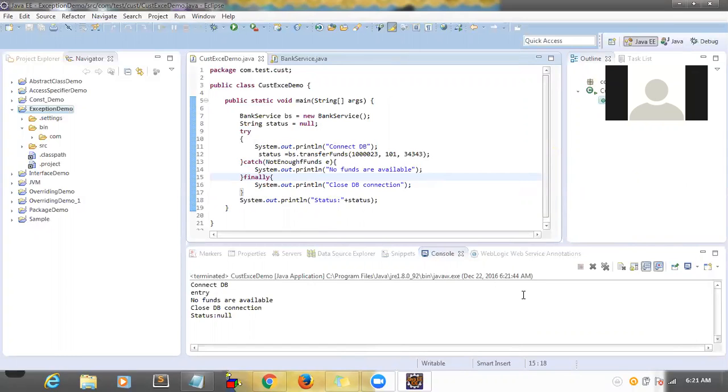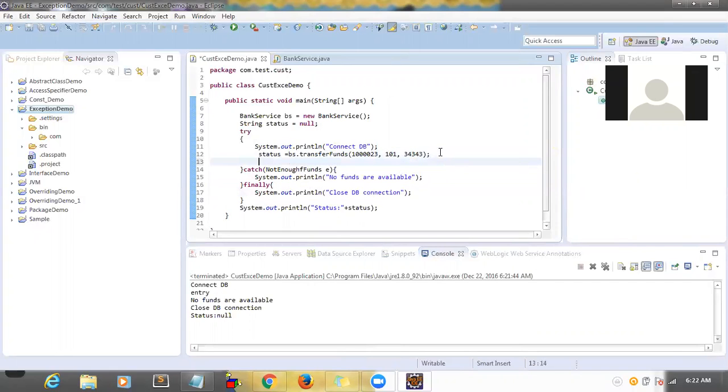DB is closed. Yes, in the previous scenario, DB is not closed, correct? Even though you are trying to keep it here, you are trying to close DB after fund transfer. So we are closing the connection how many times? Two times. One time here, second time in finally. Now let me run it.